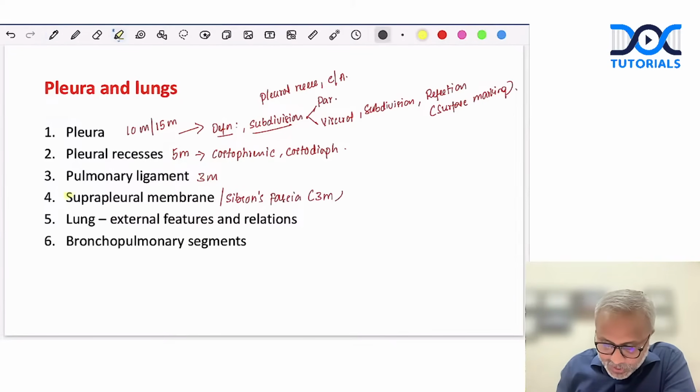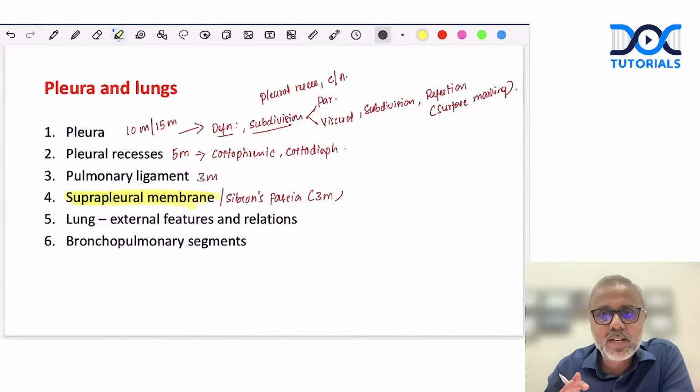Sibson's fascia is also an important 3 marker for you. And this is one question that we often miss again, right? What is Sibson's fascia? What is its importance? Cervical pleura is covered by a thin fascial membrane, which is the suprapleural membrane. What is its clinical importance? So these are the possible questions from the chapter of pleura, right?